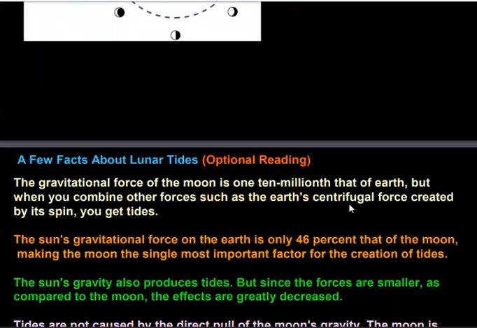A few facts about lunar tides. The gravitational force of the moon is 110 millionth that of the earth. But when you combine other forces, such as the earth's centrifugal force created by its spin, you get tides.